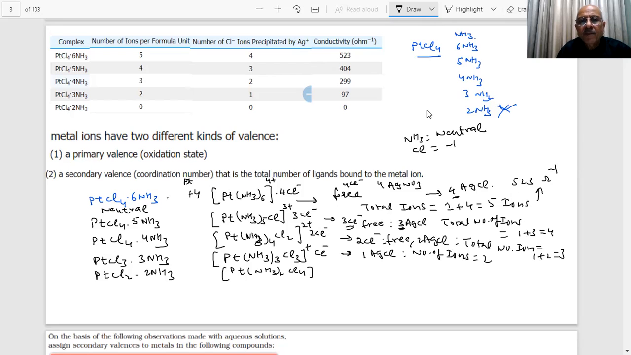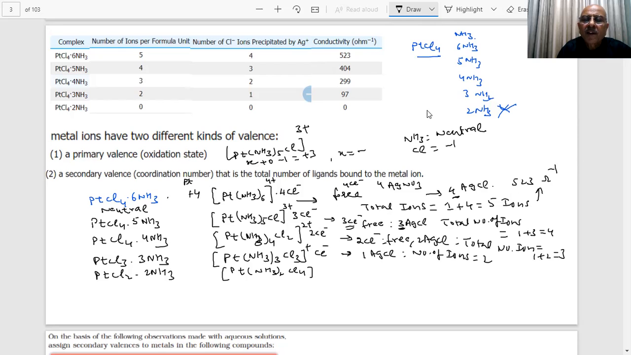How do you calculate? That was the point. x plus 0 minus 1 is equal to 3, x is equal to... How do you calculate, student? If I give you this compound, what is the oxidation state of platinum? If it is x, this is 0, and this is minus 1, then x minus 1 is equal to +3, so x will be equal to 3 only.